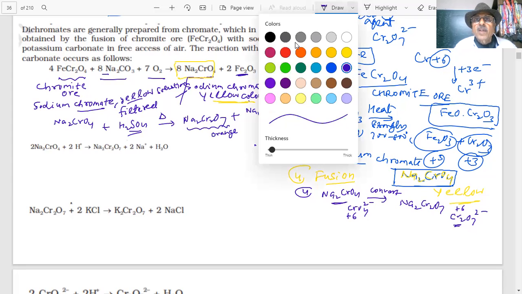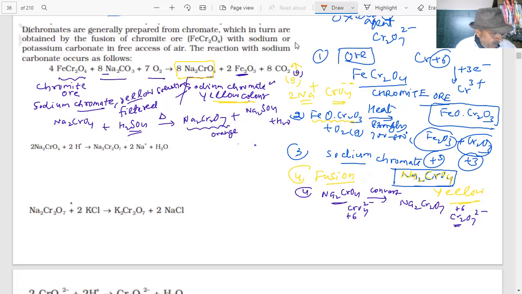Change in color is important, student. What is the color of this solution? Orange. I am changing the color so that you can know. This is orange color and sodium dichromate is formed. And this sodium sulfate will crystallize. Sodium dichromate is there, and this will be crystallized. Sodium dichromate is crystallized as orange.